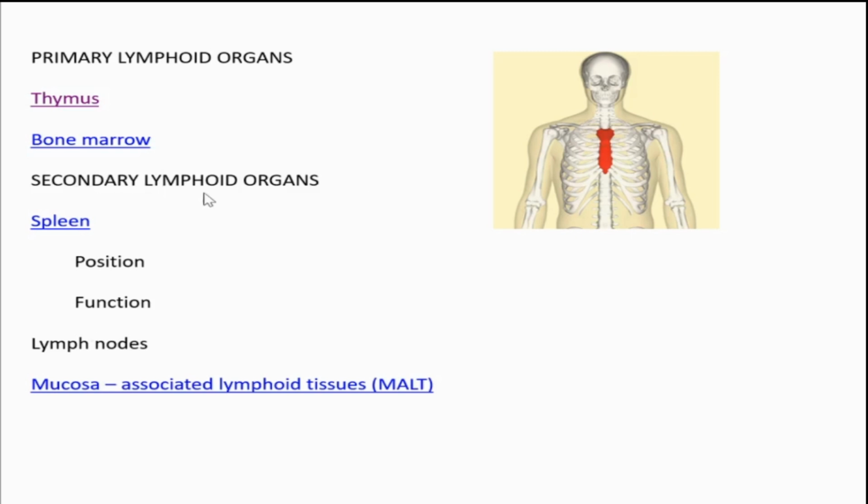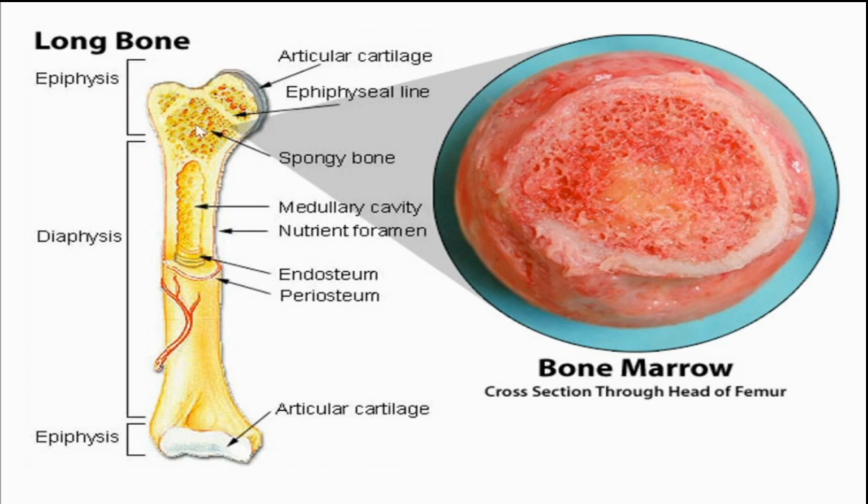Then secondary lymphoid. Sorry, bone marrow. I didn't tell about that. Bone marrow is present inside the bones, majja ennu parayum. From here, blood cells, erythrocytes, RBC are forming, and similarly, it is a major site of hematopoiesis, formation of lymphocytes, and especially that formation happens in the last months of fetal development.